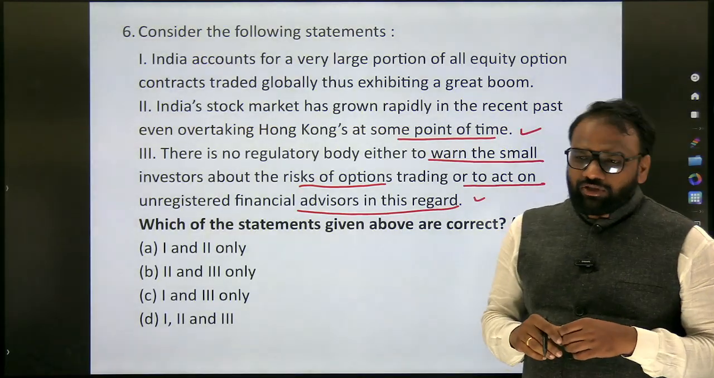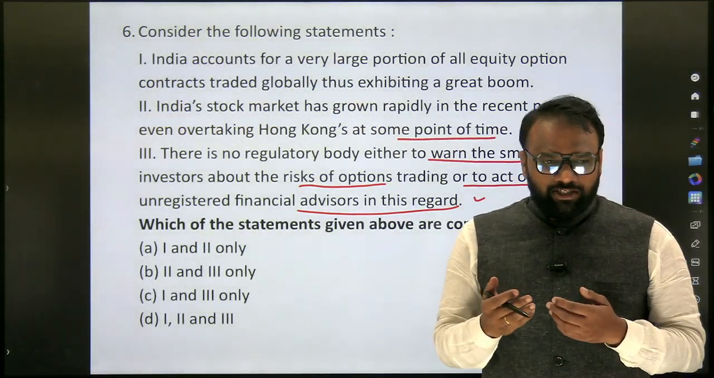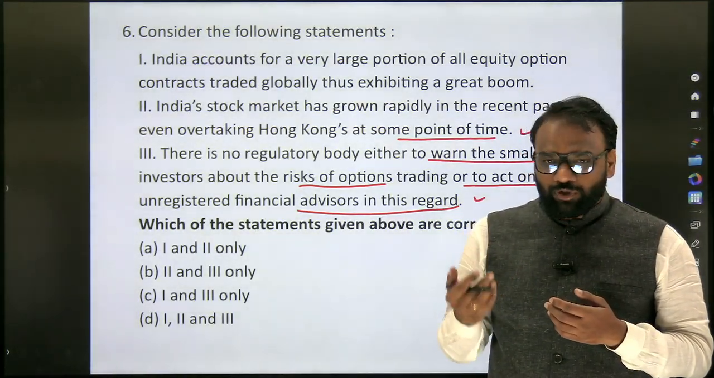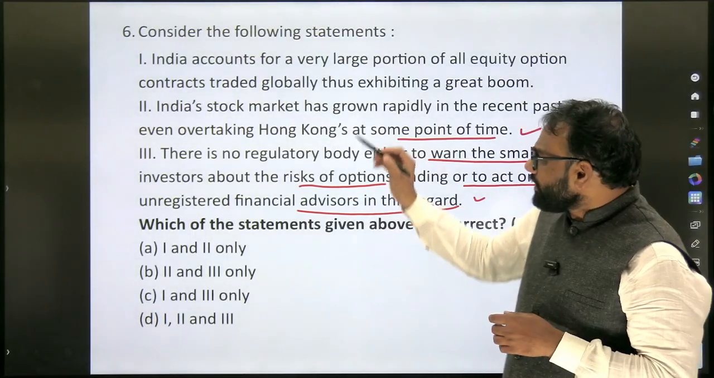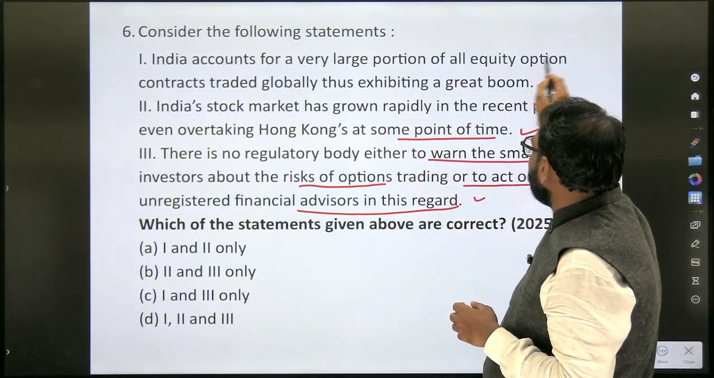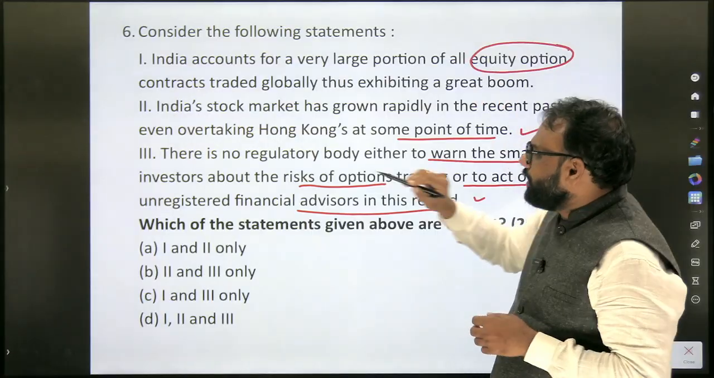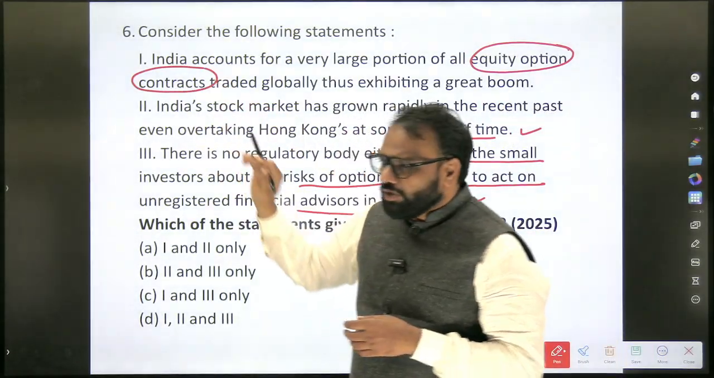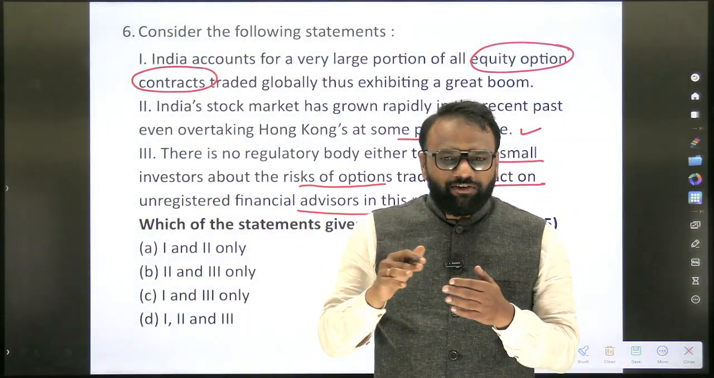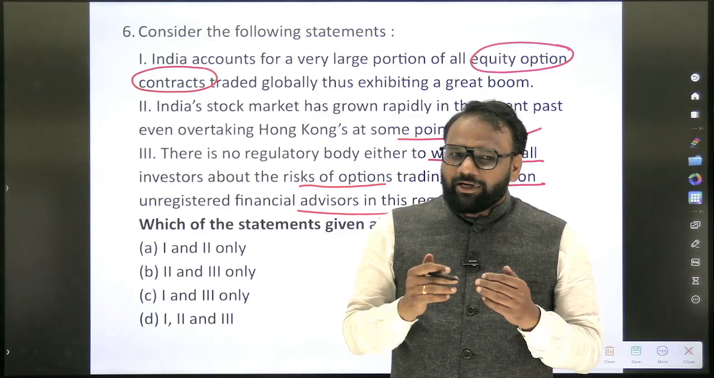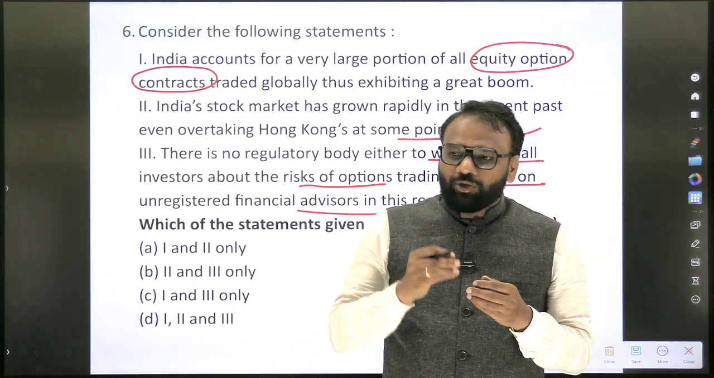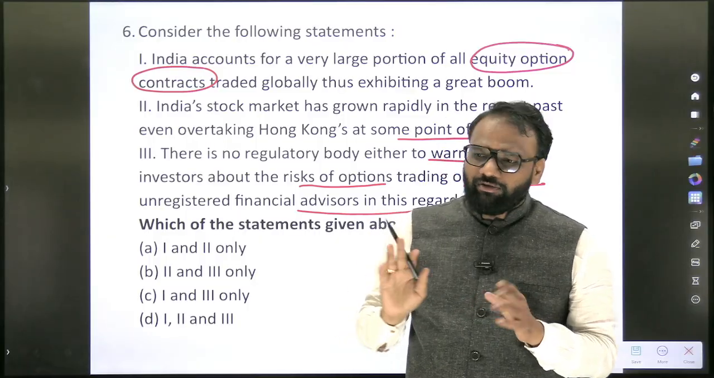Okay, so this question, if you do not have a proper strategy, then the preparation for the upcoming 2026 will be very difficult. First, India accounts for a very large portion of all equity option contracts. Those who are into the share market are very well aware of these terms: equity, options, futures and all those things. But generally, we are prepared, but not to that extent. But this year we will be preparing.